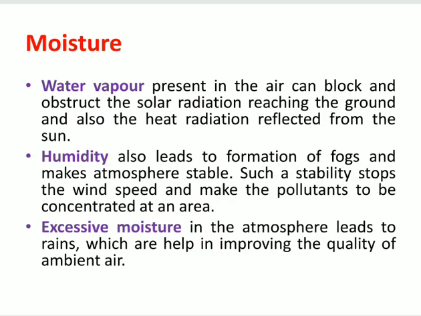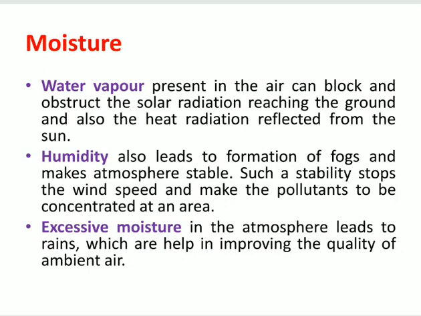Whatever moisture or water vapor is present in the atmosphere can decide the concentration and the behavior of pollutants in the atmosphere. So atmospheric moisture is also a meteorological parameter which can influence the behavior of air pollutants.